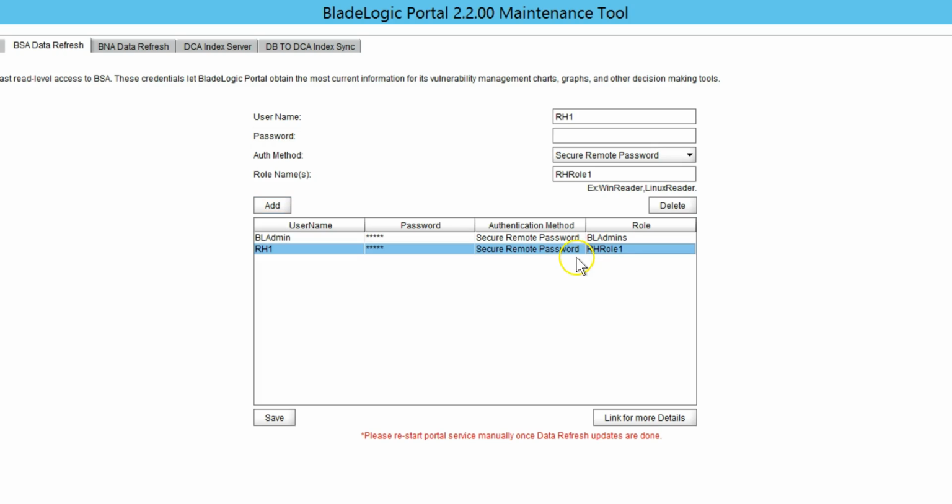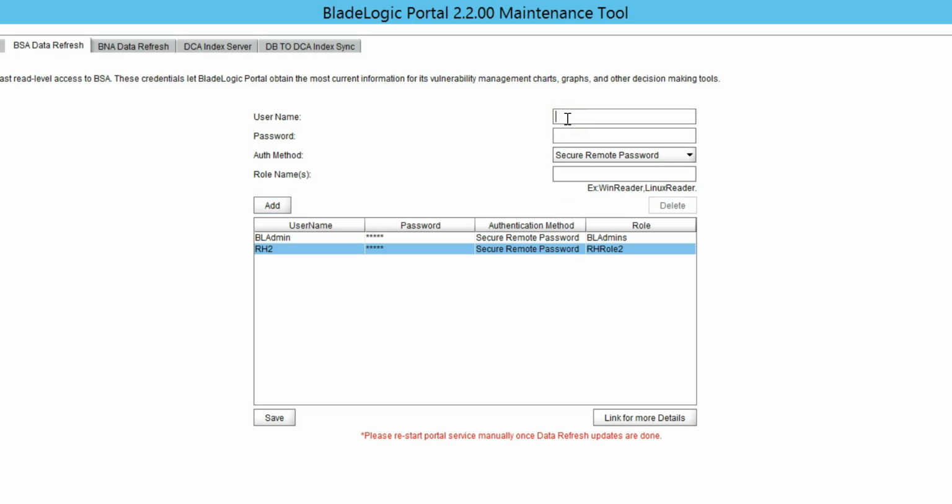We can edit the already enrolled data refresh user. Click on add. And the data refresh user has been updated.